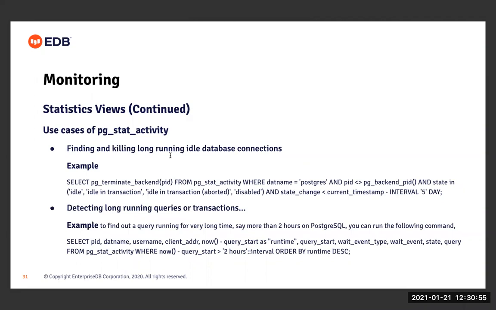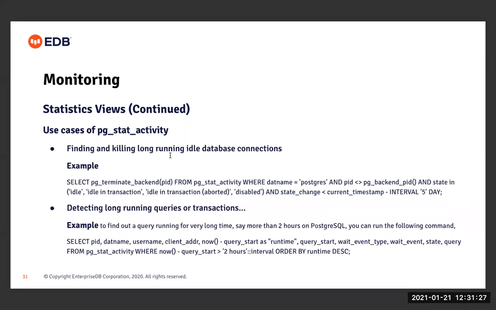There are many times we have seen connections that stay in the idle state for a very, very long time, right? So I've written a small query which queries this pg_stat_activity catalog view to find the sessions that have been idle for more than 5 days or more than 10 days, right? We just need to identify such long-running idle connection sessions and kill them if they are not required.